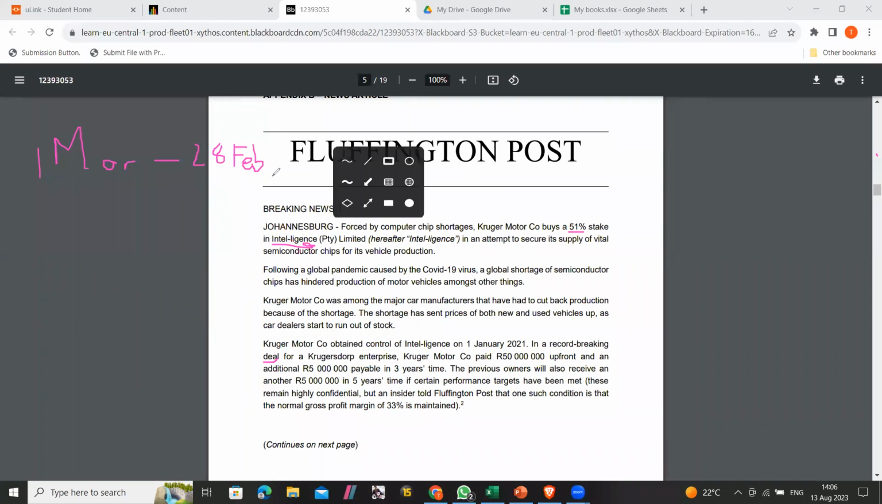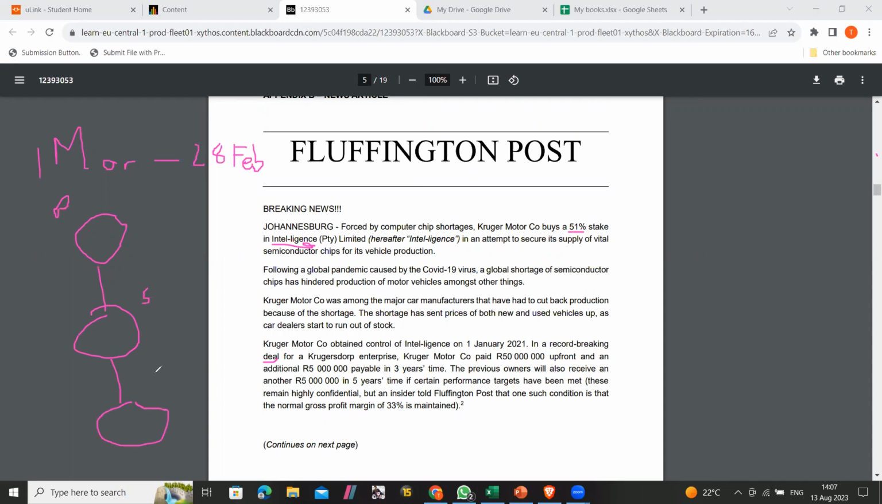And then the next one is something like this. So you have the parent here, and then the subsidiary. The parent owns the subsidiary, and then the subsidiary bought another company which it owns. So the subsidiary bought another sub-subsidiary which it owns.